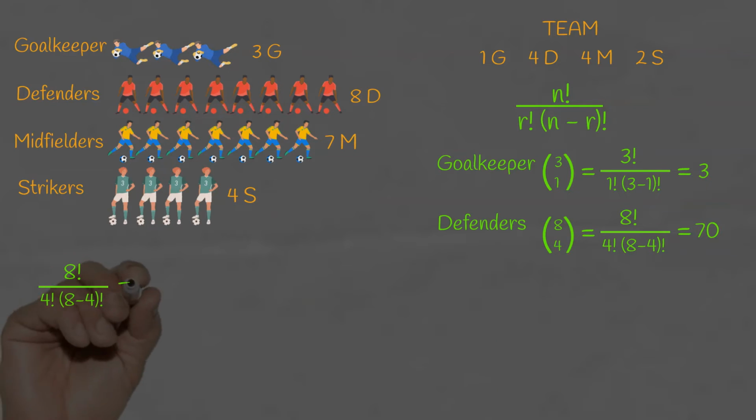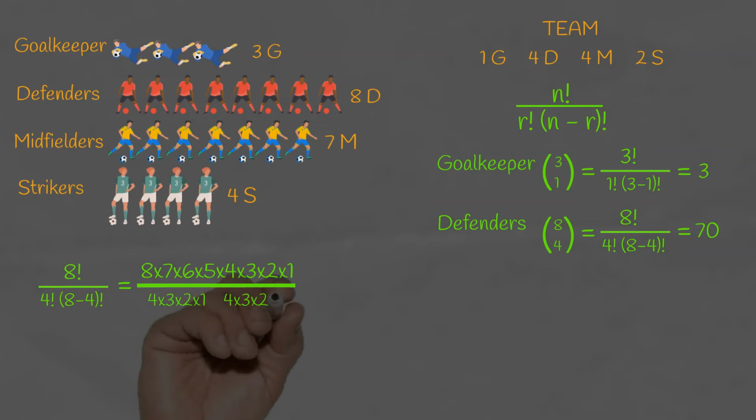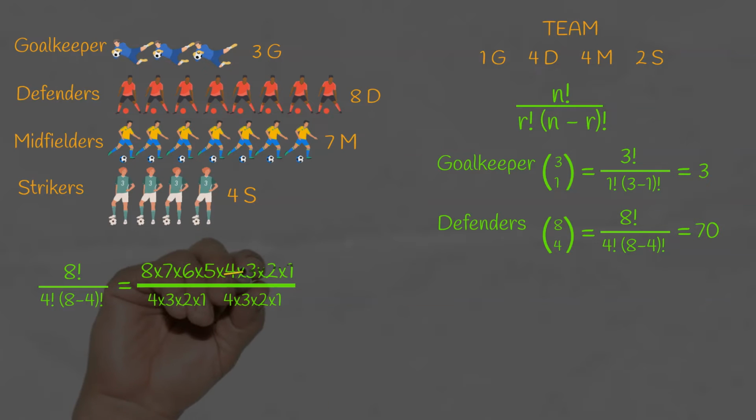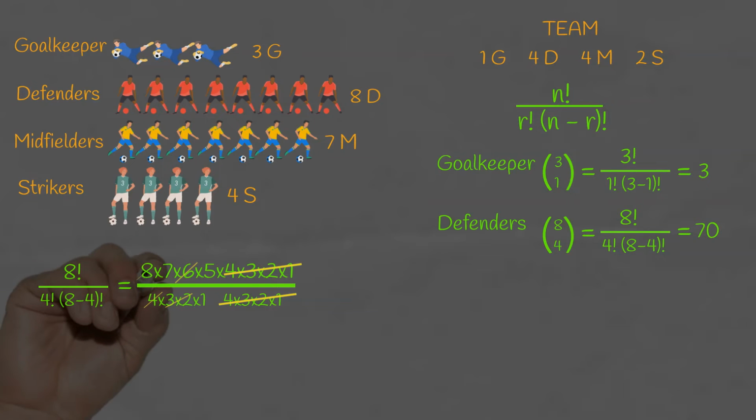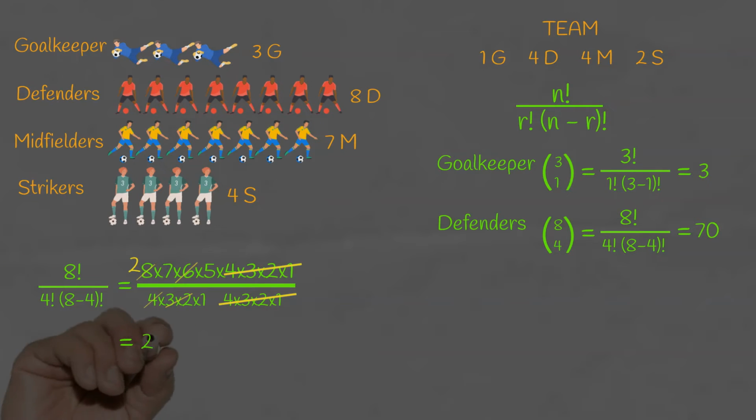I've just written down a quick reminder of how to work it out by hand. If you write it out this way, you can cancel out the 4 times 3 times 2 on the top and the bottom. Then the 6 will cancel with the 3 times 2 because 3 times 2 is 6. The 4 you can cancel with the 8, so the 8 will become a 2 because 8 divided by 4 is 2. Then you get 2 times 7 times 5.